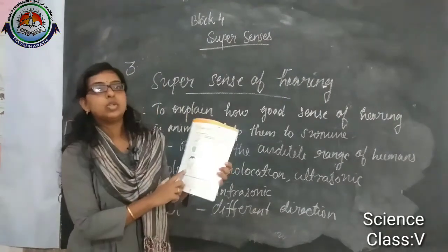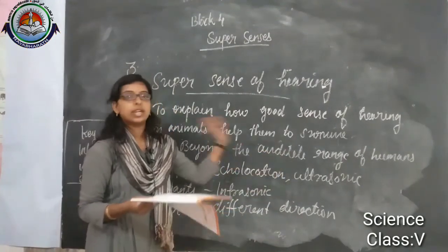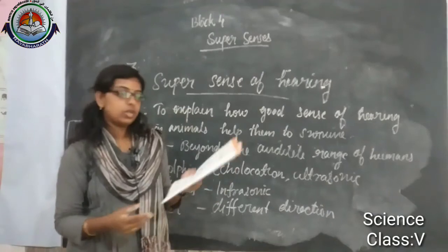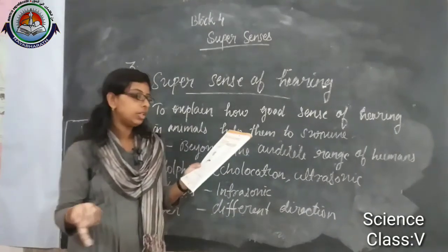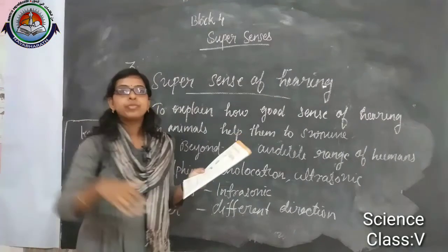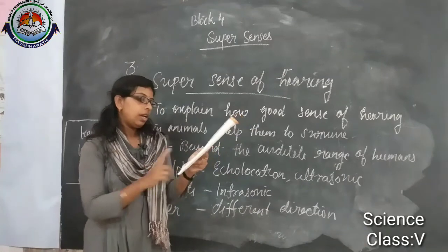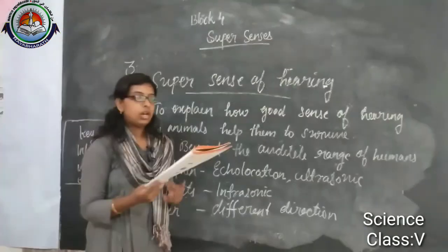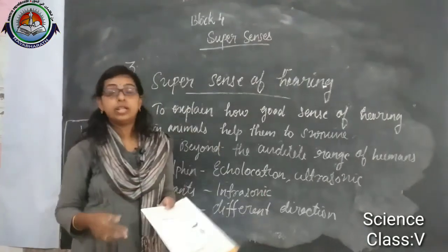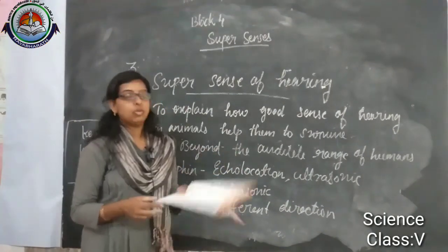The next one is dolphin. They use echolocation, and they can hear the ultrasonic sound. A human ear can't hear it. How does it help the animals? It helps them to find their prey. Then the last one is dog. They can hear sound beyond humans.